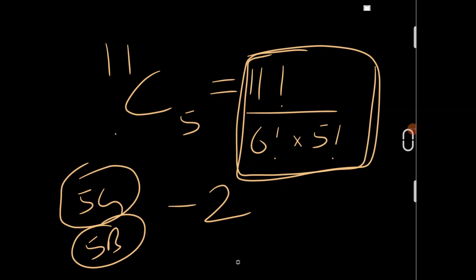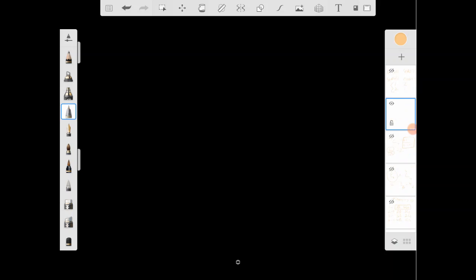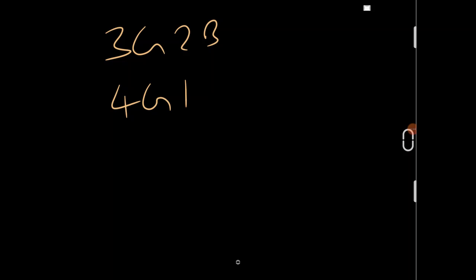Okay, now let us go to the third part of the question. The third part of the question is at least 3 girls. At least 3 girls means there are 2 possibilities: 3 girls and 2 boys, and 4 girls and 1 boy. Only in these cases there are at least 3 girls.